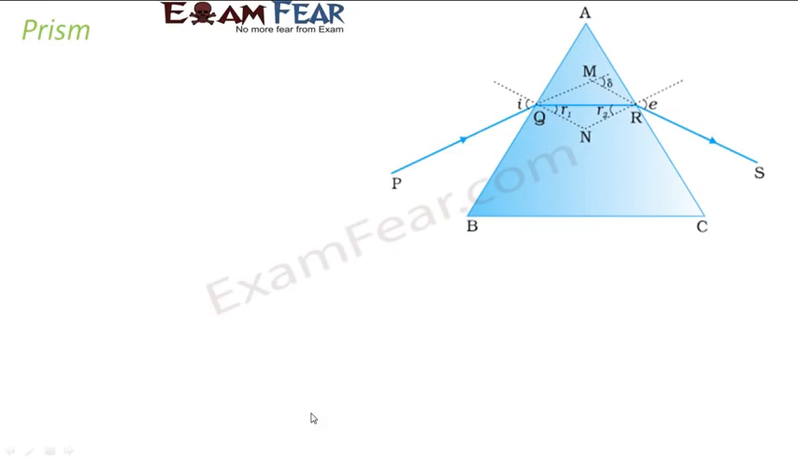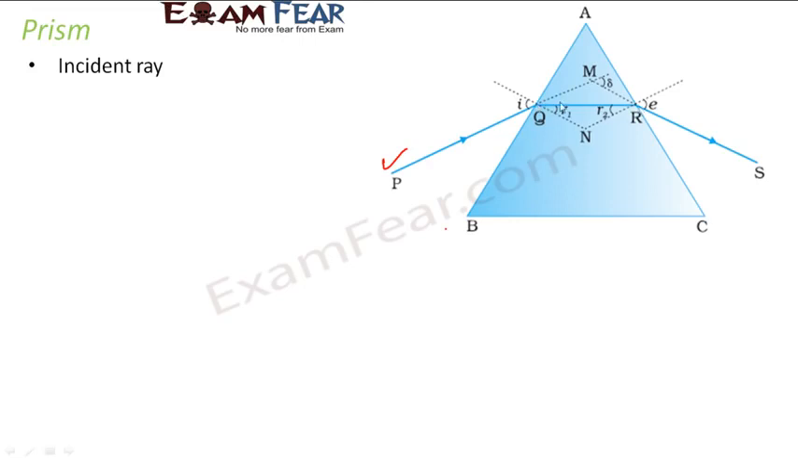As we all know, a prism basically has 2 triangular surfaces and 3 rectangular surfaces. Now what happens when a ray of light is incident on the prism? So this is the incident ray. It undergoes bending because it is moving from a rarer medium, that is air, into a denser medium, that is glass. So as a result, it bends towards the normal.